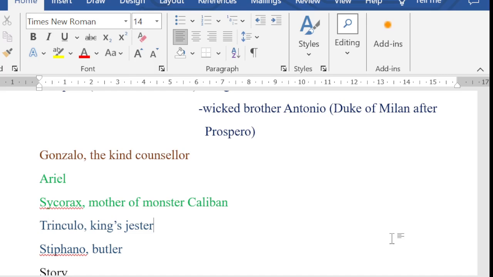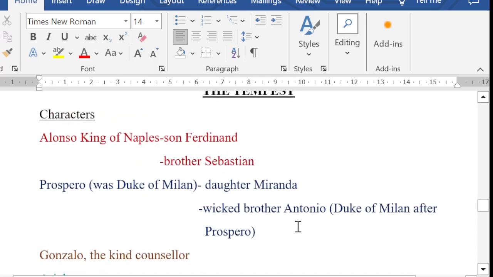However, two people never fell into that enchantment. It was Antonio and Sebastian. So upon seeing the King and the rest of the members asleep, Antonio plots with Sebastian that they will murder King Alonso, so that on returning back to the kingdom, Antonio can become the king of Naples. So they just took their swords and all. They were ready to murder King Alonso.